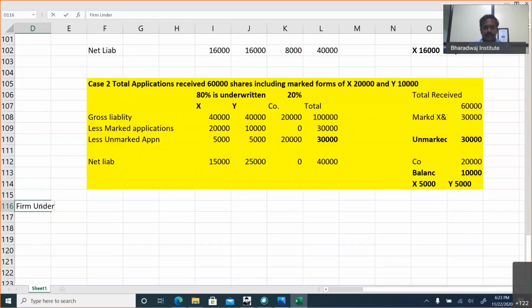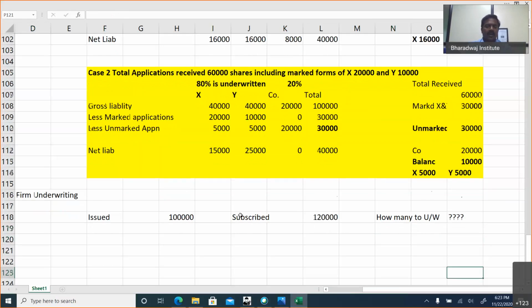Firm underwriting. Now let us look at a case where the number of shares issued is 1 lakh and the public subscribed 1,20,000 shares. Now, how many shares will be given to underwriters? Nothing. Underwriters will get no shares. Why? All shares are subscribed.